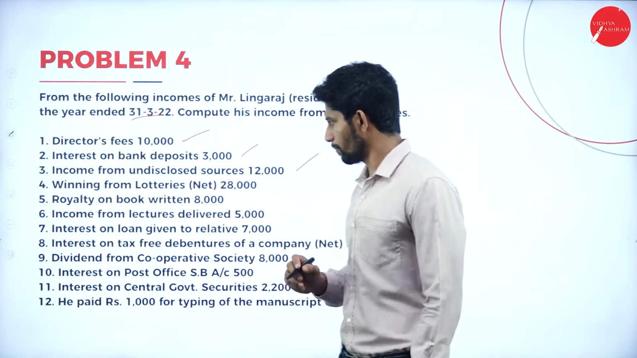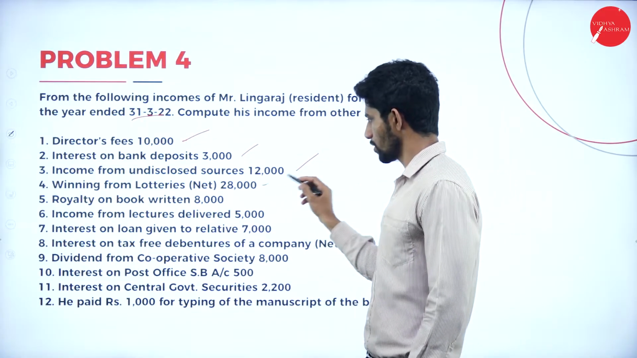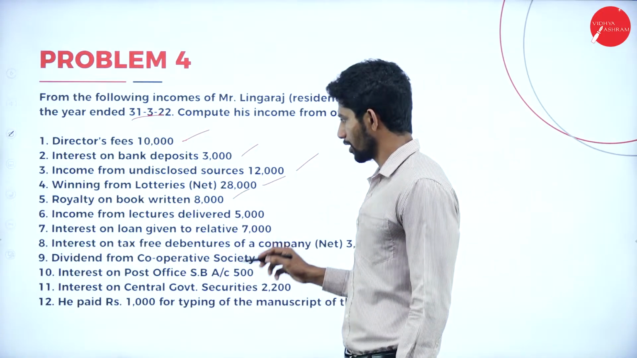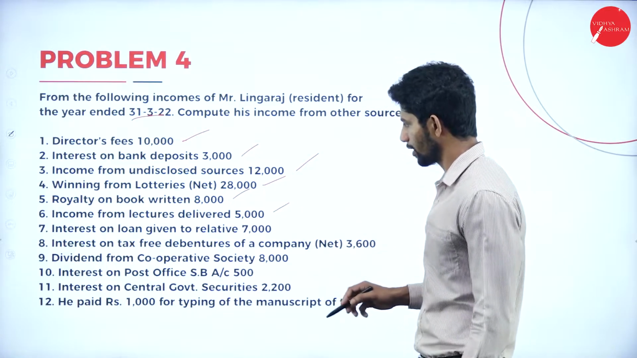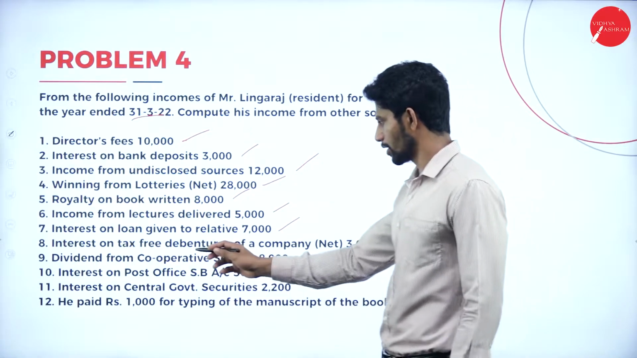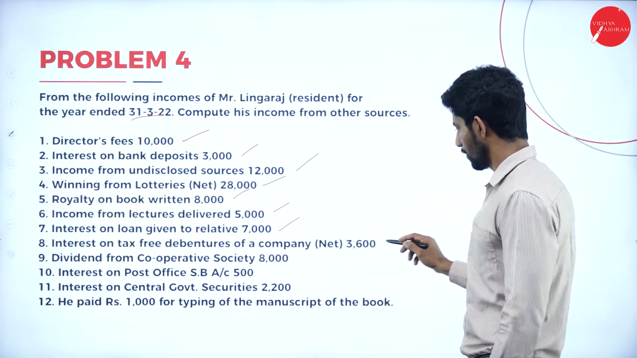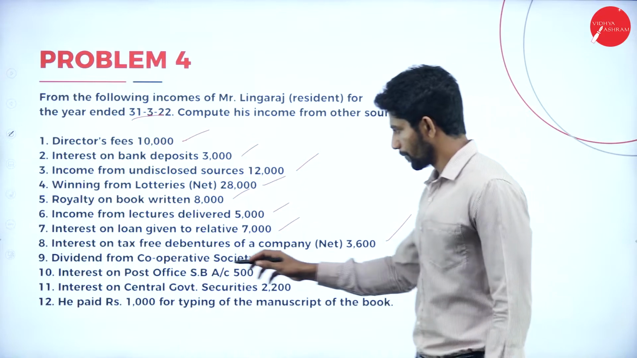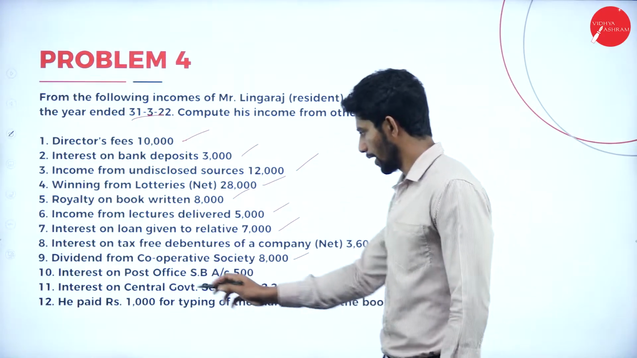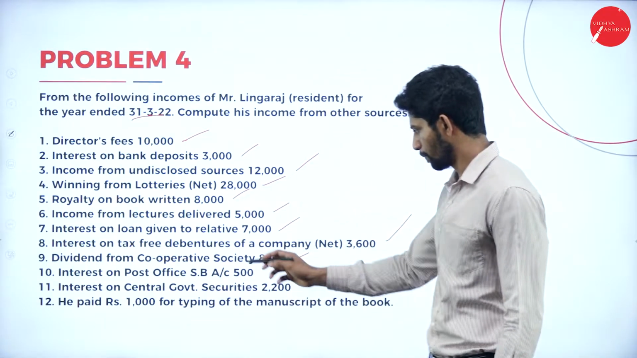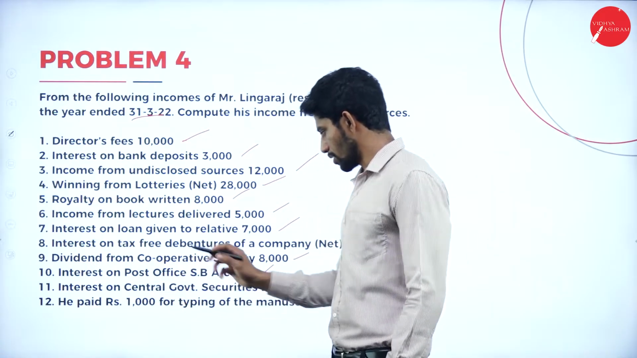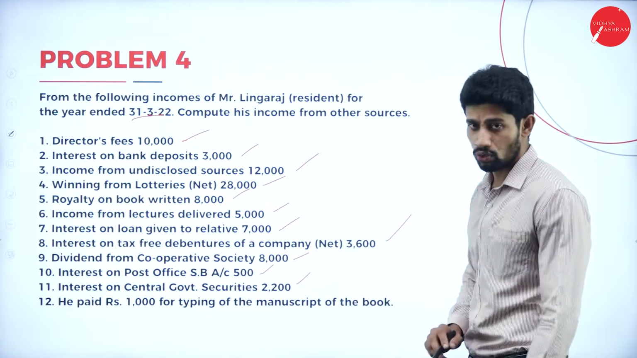Next, winning from lotteries, that is net rupees 28,000 taxable. Royalty on book written 8,000. Income from lecture delivered 5,000. Interest on loan given to relatives 7,000. Next, interest on tax-free debentures of a company 3,600. Next, dividend from cooperative society 8,000. Next, interest on POSB account, that is post office savings bank account, 500. Interest on central government securities 2,200.